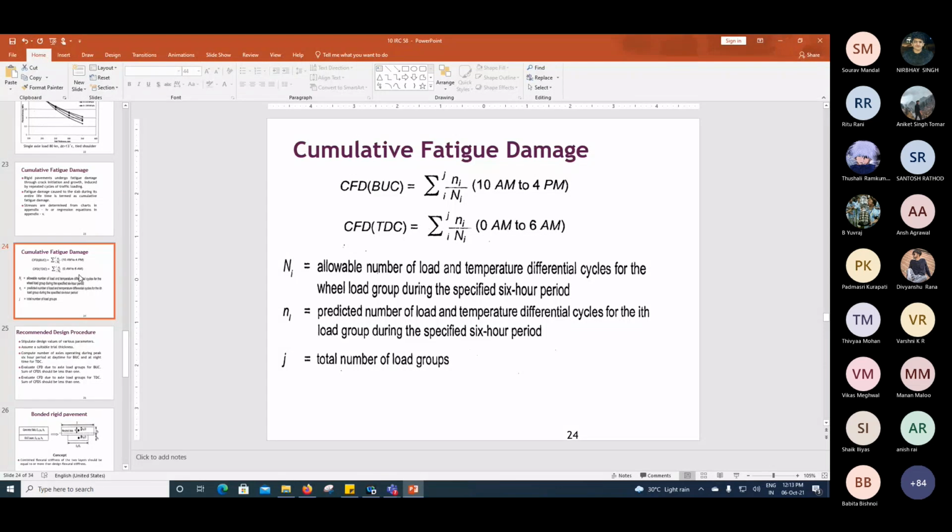And IRC itself has given an Excel sheet to find this out, but you have to get the traffic based on this. Okay, so I will give a demonstration or explanation of how to find the design based on the Excel sheet in the next class. Any other doubt in this?